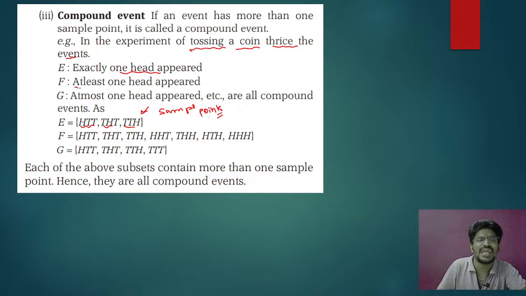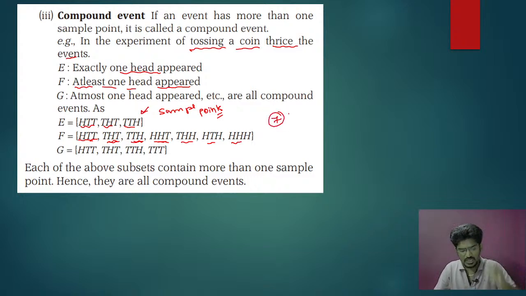Next, at least one head appeared. You have how many sample points? 1, 2, 3, 4, 5, 6, 7 sample points. So if you have more than one sample point, then we call it a compound event.